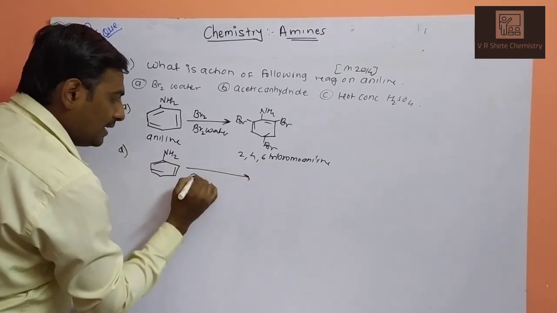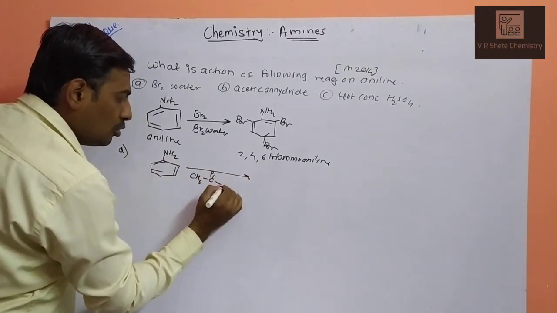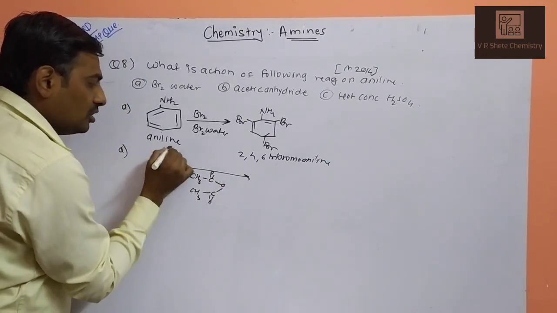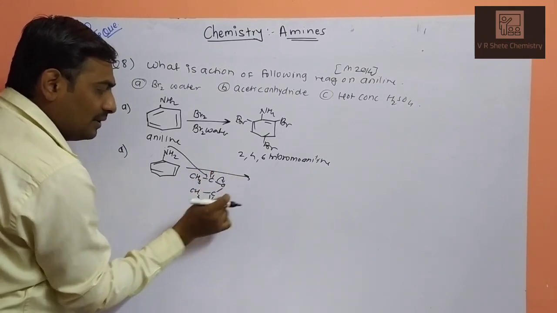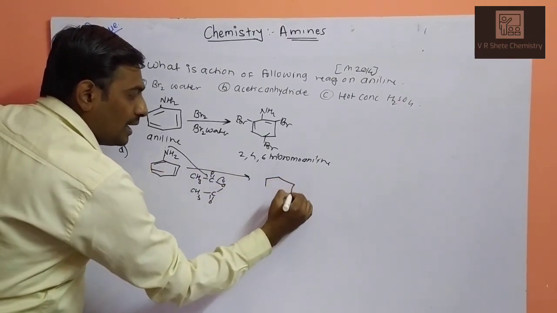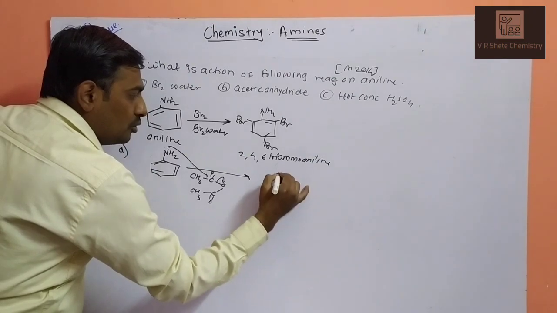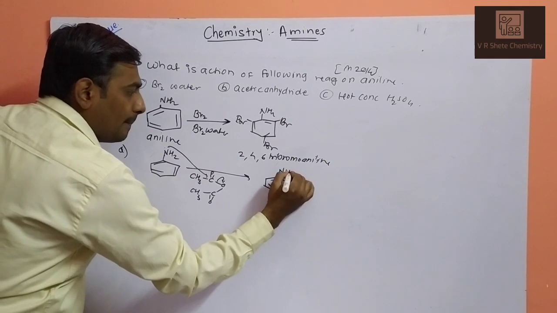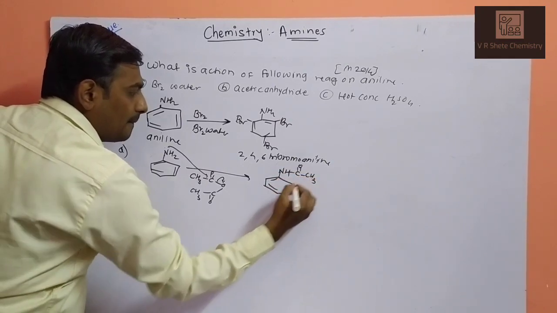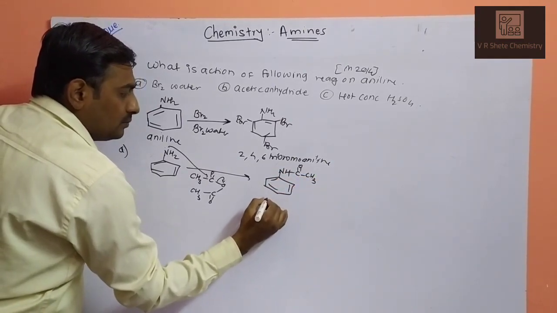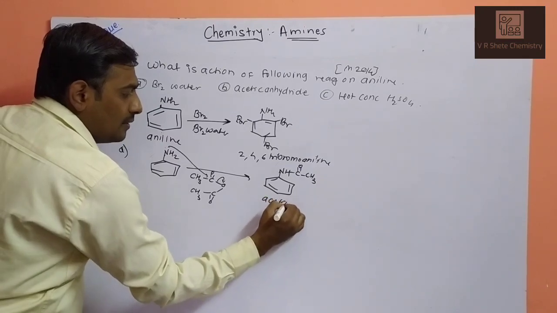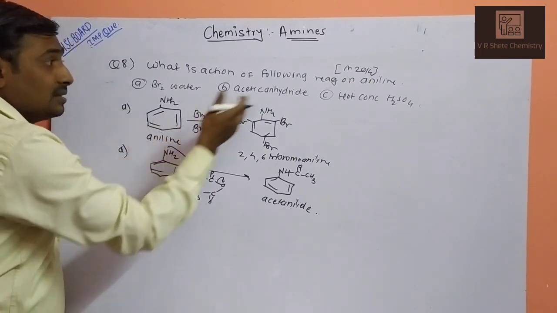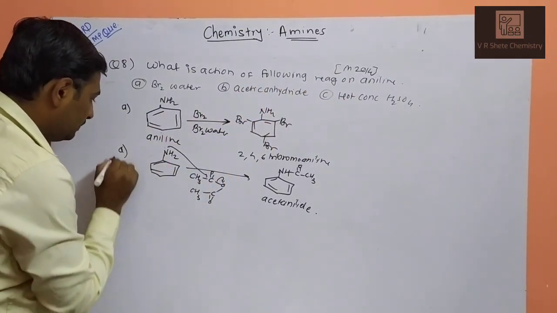Second reaction, acetic anhydride. Aniline reacts with acetic anhydride, CH3 C double bond O, O, C double bond O, CH3, in the presence of pyridine. So this will be attached on this nitrogen. Acetic acid will be the byproduct, and nitrogen has the substitution HC double bond O CH3. This is your acetanilide.